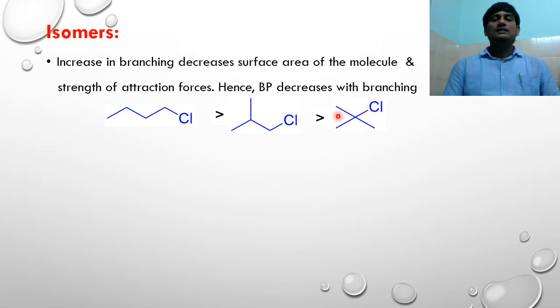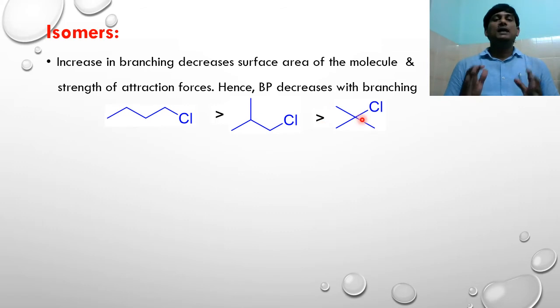So when there is a decrease in surface area, there is a decrease in London dispersion forces, so there is a decrease in boiling point. So if you take isomers of butyl chloride, N-butyl chloride has a higher boiling point when compared with isobutyl chloride, and isobutyl chloride has a higher boiling point when compared with tertiary butyl chloride.